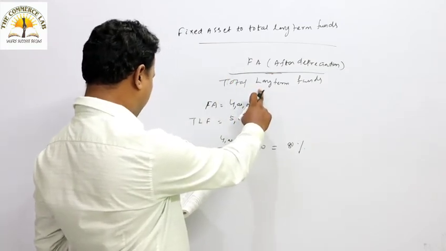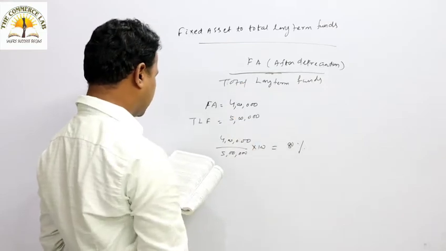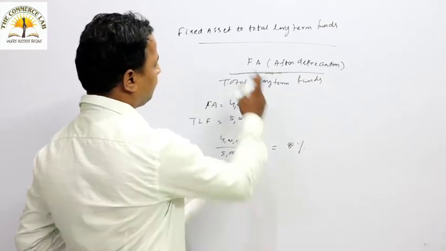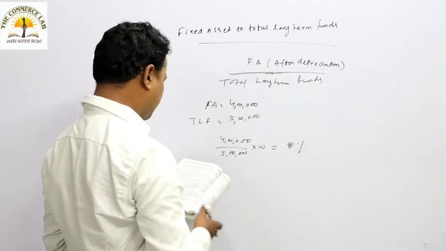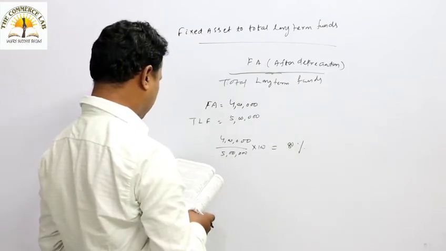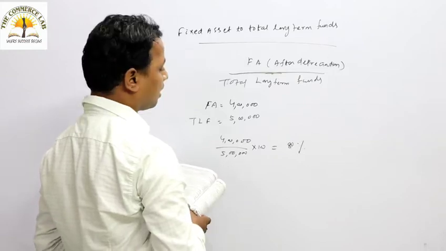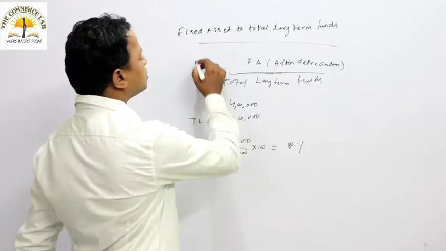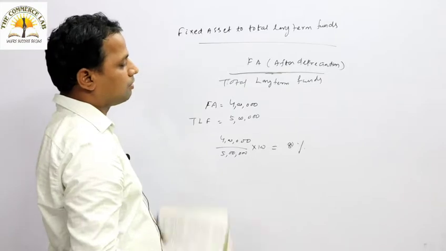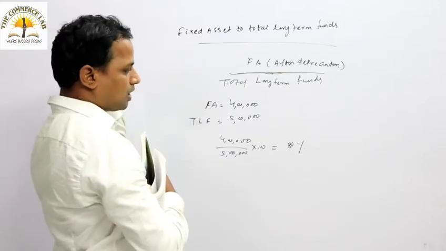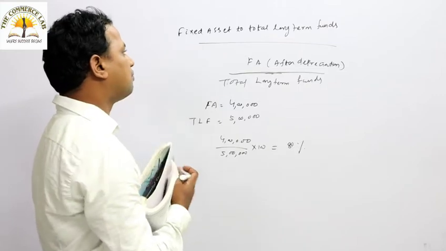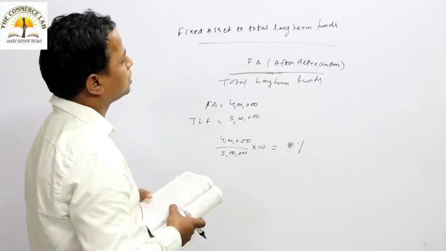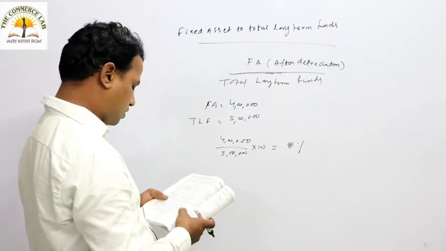It implies that the firm has financed a part of the fixed asset from current assets. If fixed asset is more than the total long-term funds, we can assume that part of the fixed asset is financed from short-term assets, that is short-term working capital. That ratio is known as fixed asset to long-term funds.